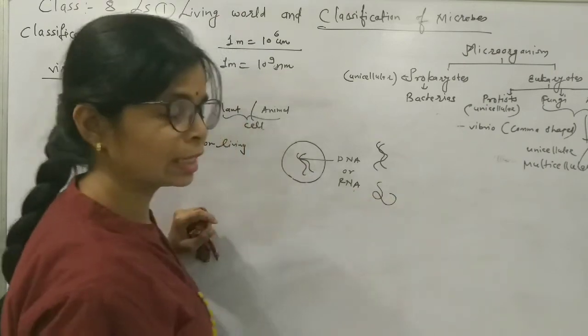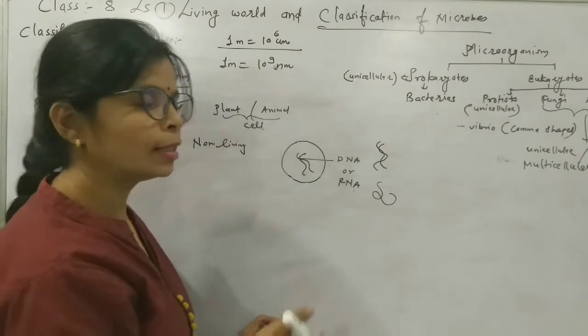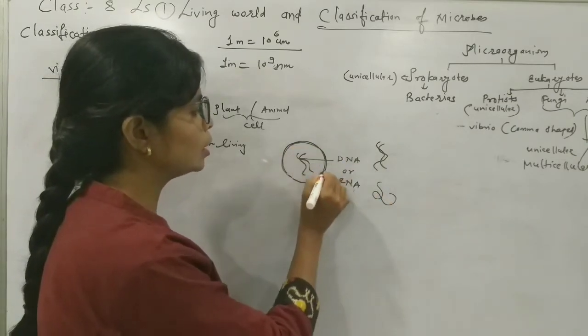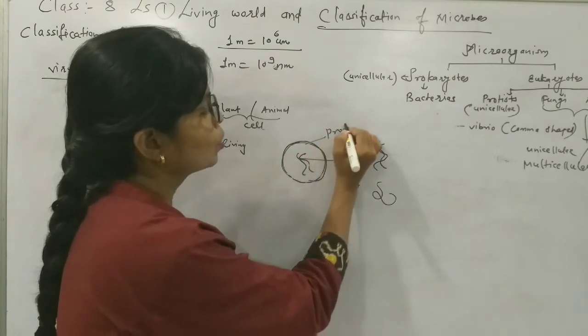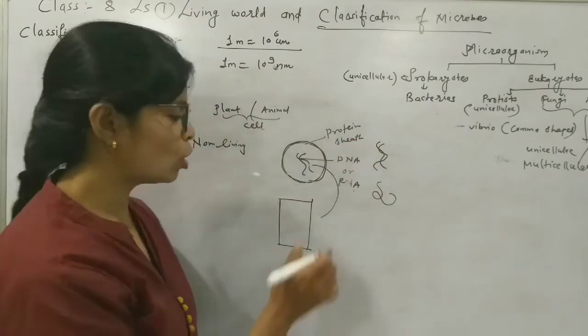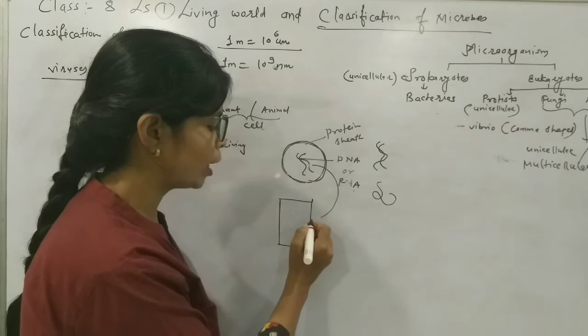So either it is made up of RNA or DNA, and around this there is a protein sheath.